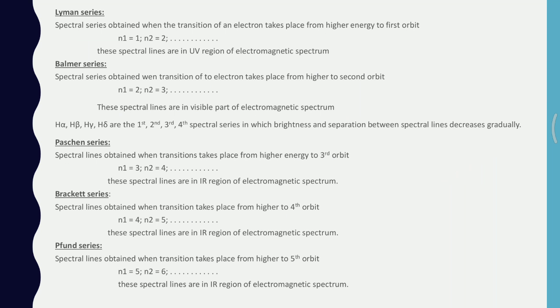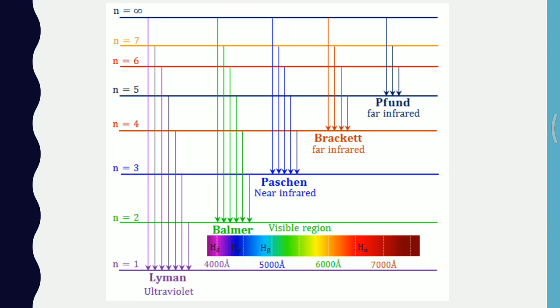Now you are observing the spectral series here. In the Lyman series, the transition of an electron takes place from a higher orbit to the first orbit, which is in the ultraviolet region. The Balmer series is when the transition takes place from a higher orbit to the second energy state, which is in the visible region, in which the lines H alpha, H beta, H gamma show decreasing brightness and separation. Therefore, brightness and separation decrease gradually.